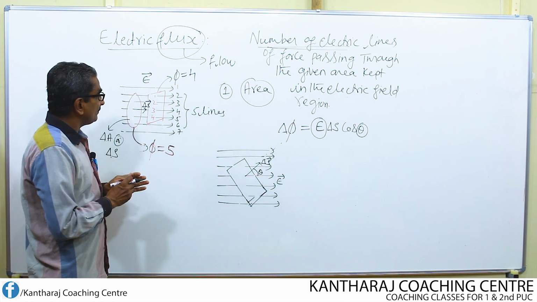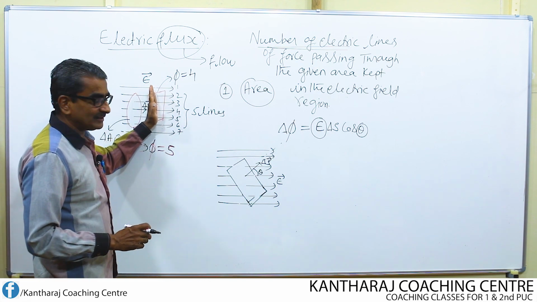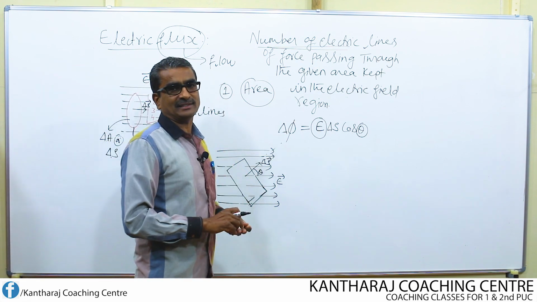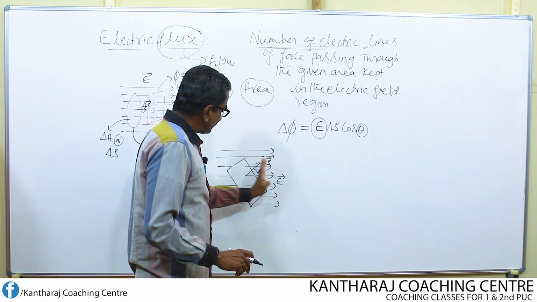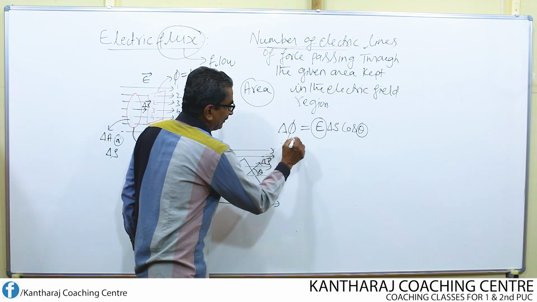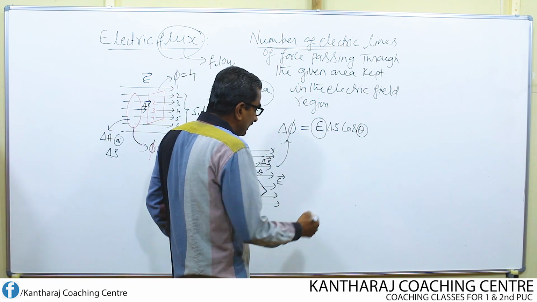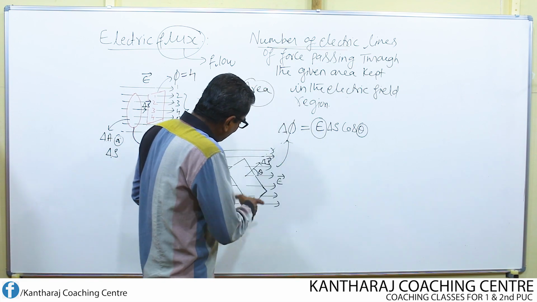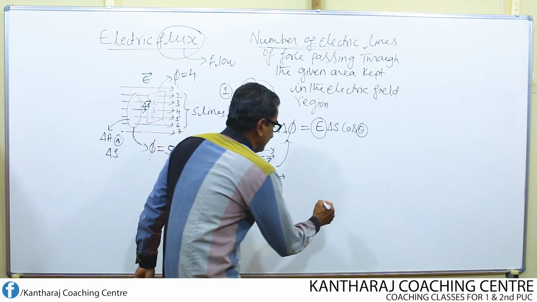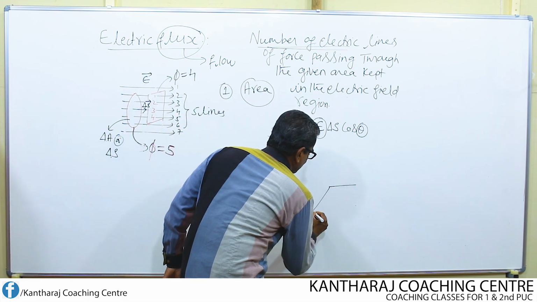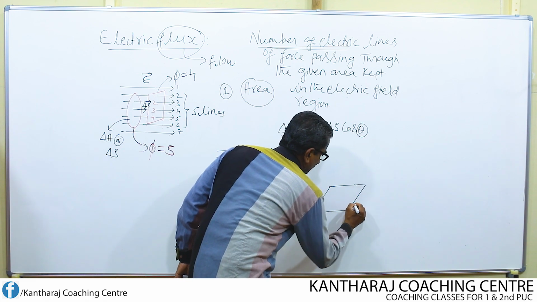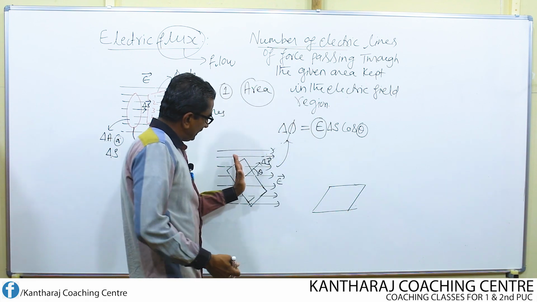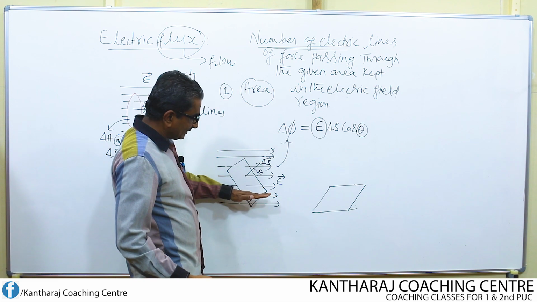What is the reason? Here the area is kept like this. Here the area is kept inclined like this. So the flux through this area is given by this equation. Suppose I rotate the area like this, so I made the area completely horizontal like this.